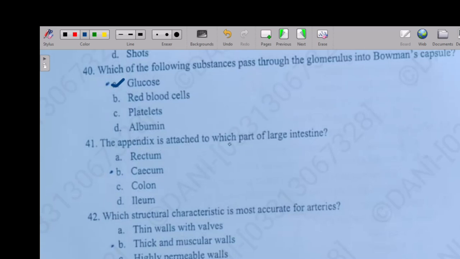The appendix is attached to which part of the large intestine? Option A rectum, option B cecum, option C colon, option D ileum. So the right answer is option B, cecum.